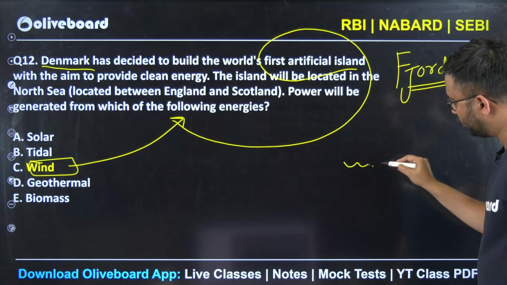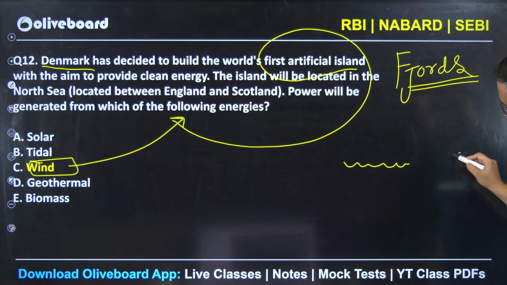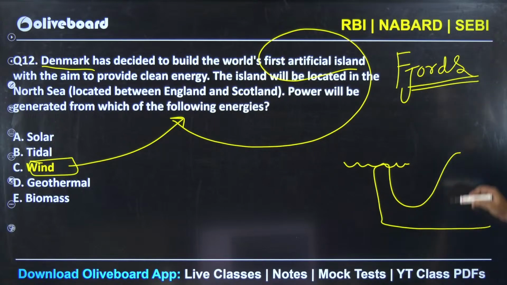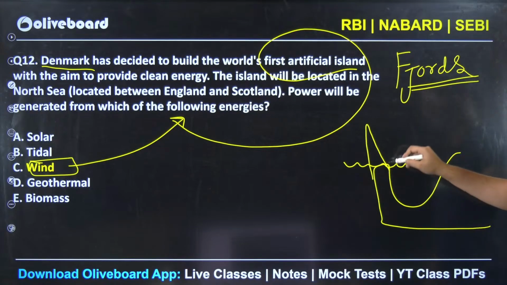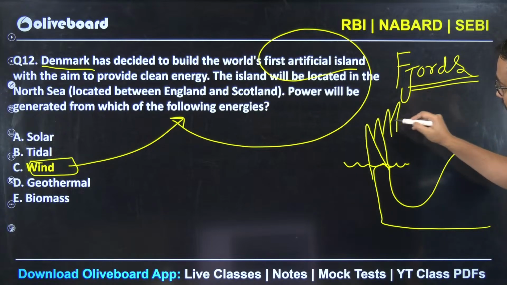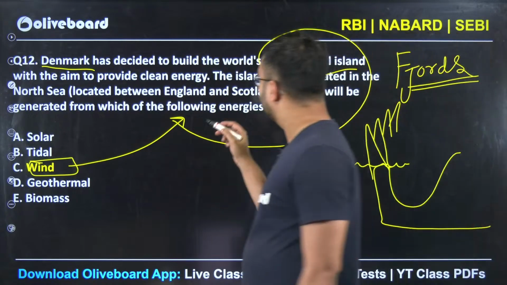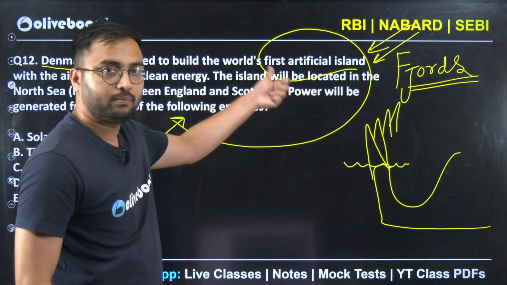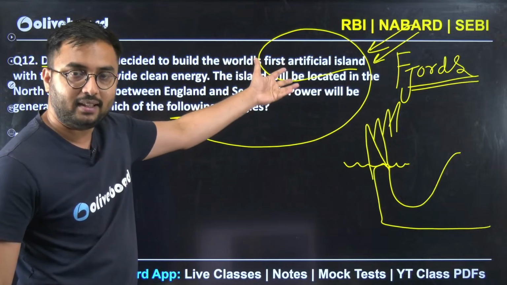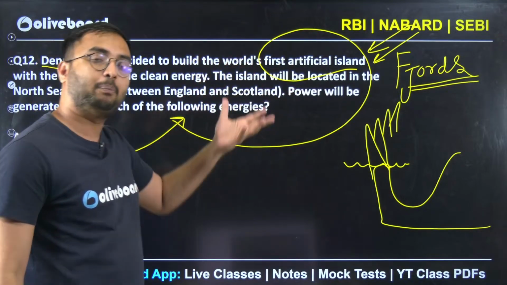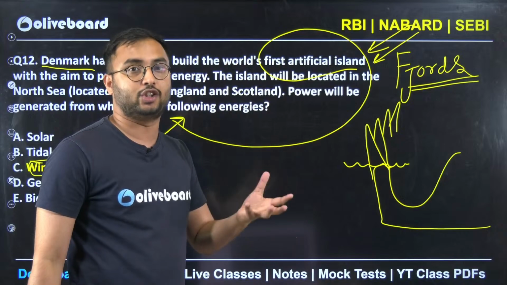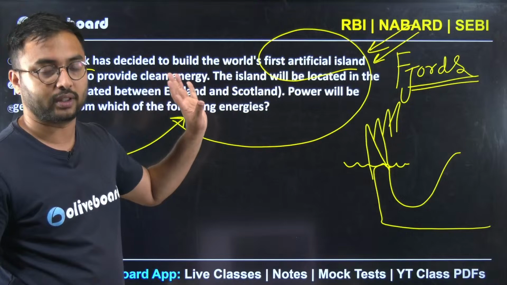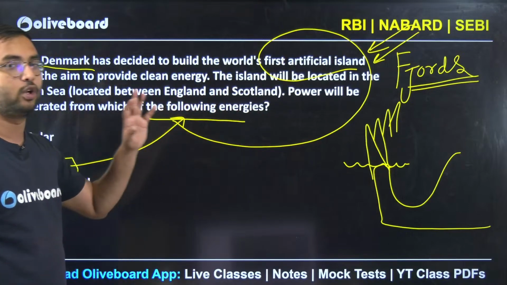Fjords are nothing but, if this is your sea, then a raised mountain platform is there like this, and these mountain tops also come outside of water. So mountain tops and polar winds make Denmark, Ireland, Scotland, some part of UK a prime place for generation of tidal energy or wind energy. Tidal also and wind also, because sea is there and wind is also there. So this could be your logical answer.